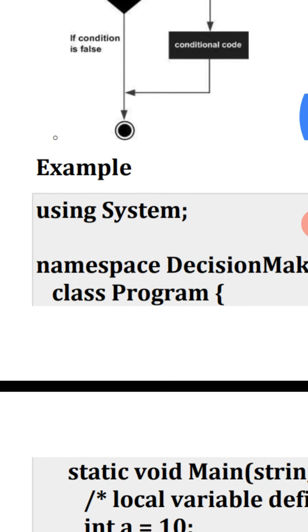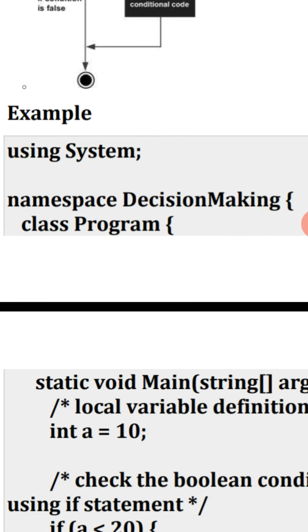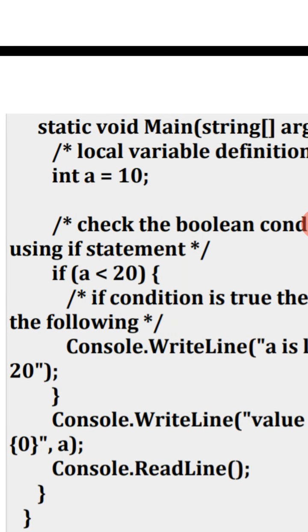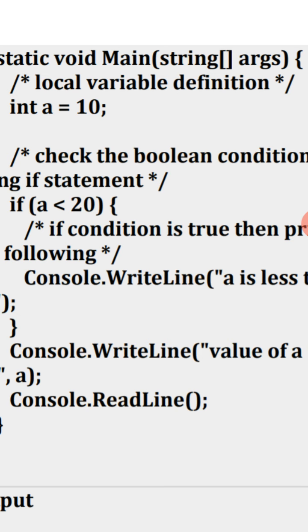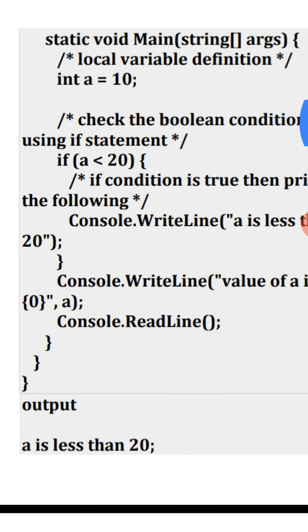See the example. using System; namespace DecisionMaking { class Program { static void Main(string[] args) { int a = 10; if (a < 20) { Console.WriteLine("a is less than 20"); }